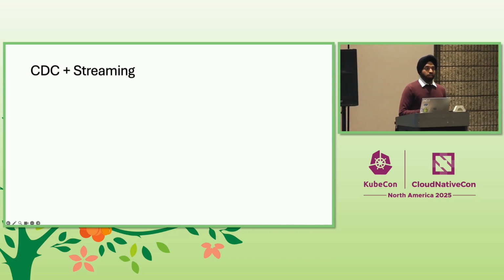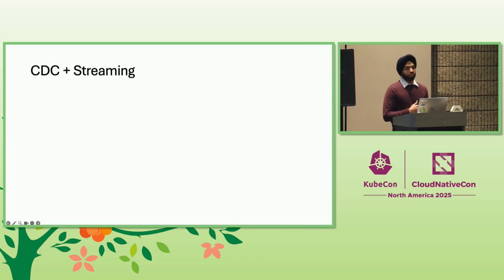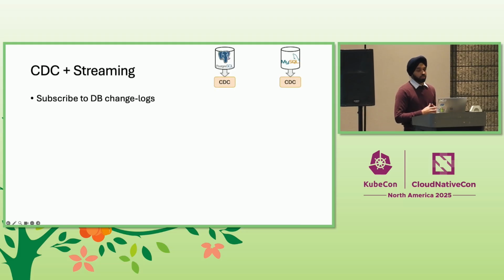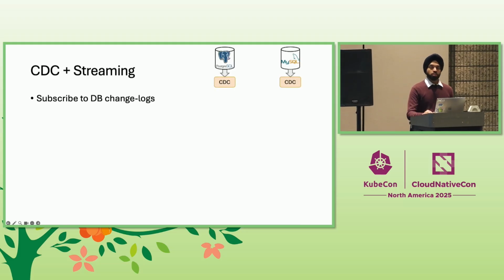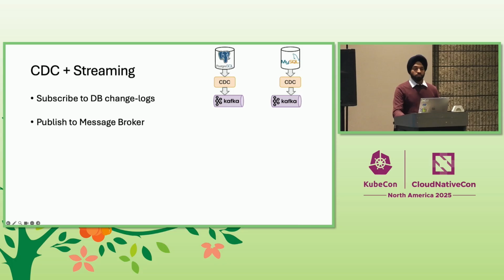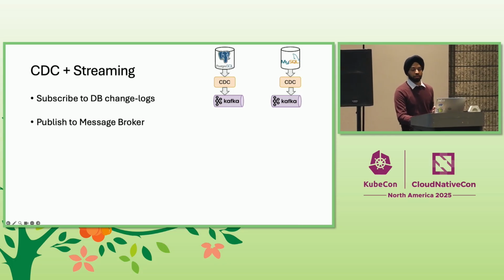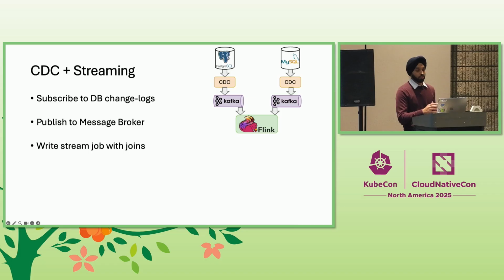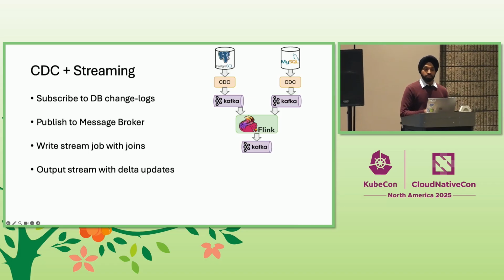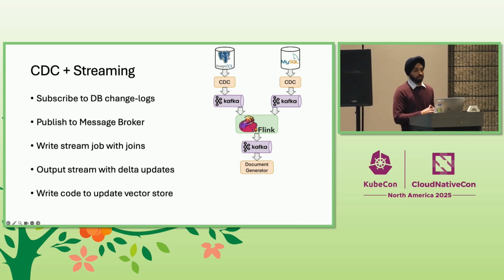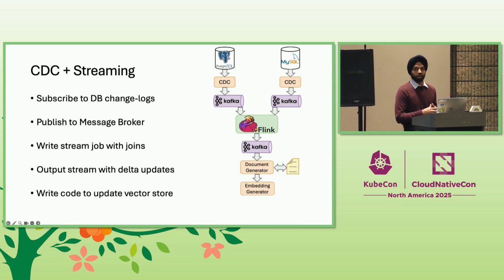Well, the real-time experts in the room might just tell us to use event streaming, where we subscribe to the database's change logs using tools like Debezium, publish those changes to a message broker like Kafka, and then we can write a stateful stream processing job using a framework like Flink or Kafka Streams that will join these two streams together. And that can give us a new stream of correlated updates. But we are not done yet. We still need to write more code to process these updates, generate the embeddings, and write that to the vector store.